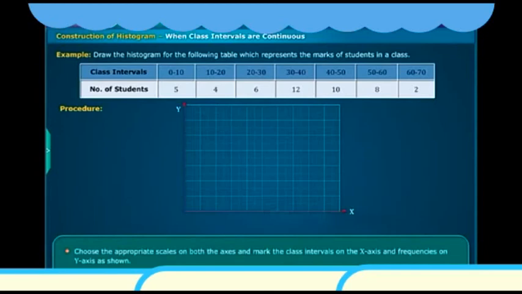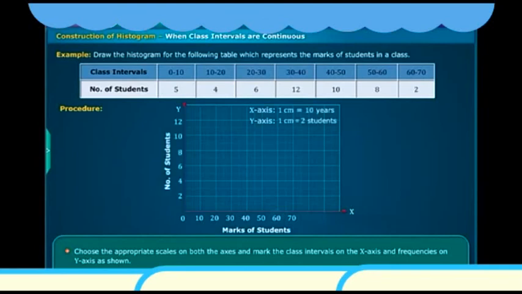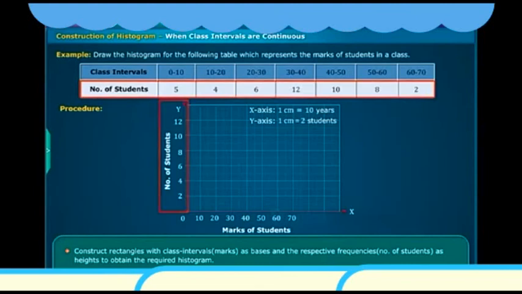Choose the appropriate scales on both the axes and mark the class intervals on the x-axis and frequencies on the y-axis as shown. Construct rectangles with the class intervals, that is marks, as basis, and the respective frequencies, that is number of students, as heights, to obtain the required histogram.